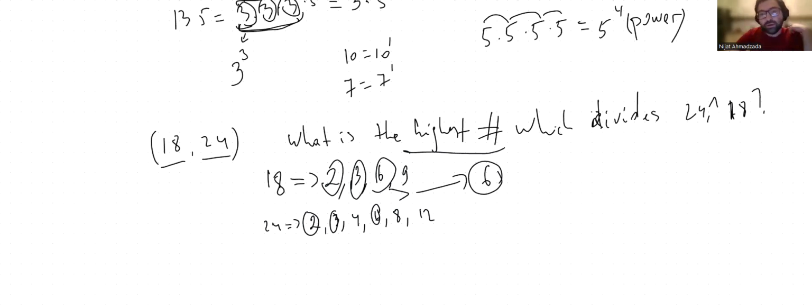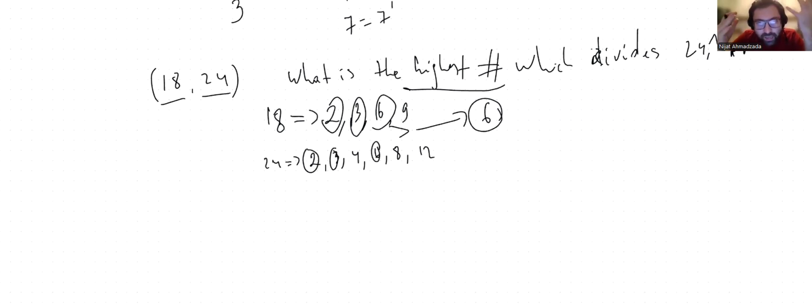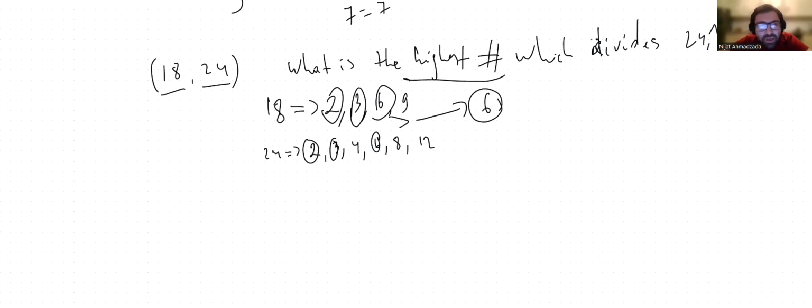But then Shuriya was like, well, this is a very, very long way to find out answers. Remember, Shuriya was the guy that was always trying to find good methods for us. We again thank Shuriya. So Shuriya came up with an idea. He says, remember, I came up with the idea of prime factorization. Remember that, guys? And the guys were like, of course we remember, Shuriya. We are listening to your lectures, Shuriya. And he says, okay, in order to find what is the highest number which divides 24 and 18, he came up with an idea.